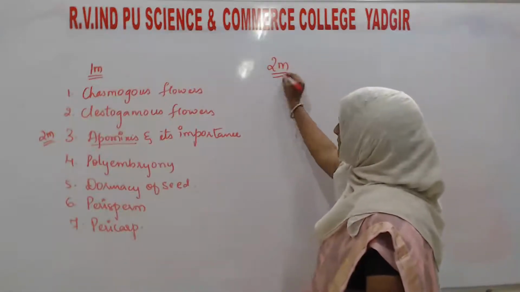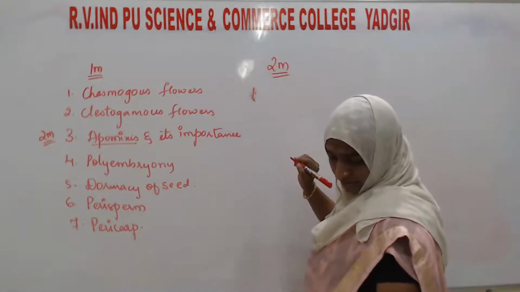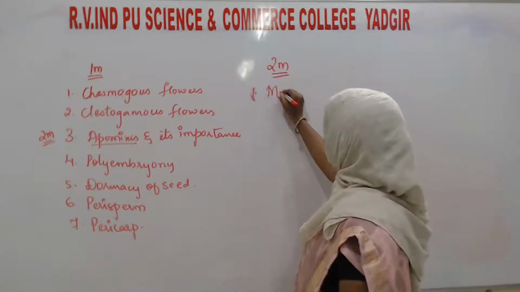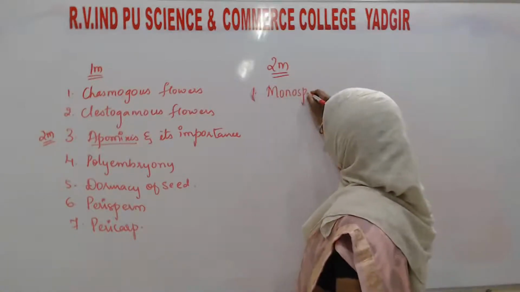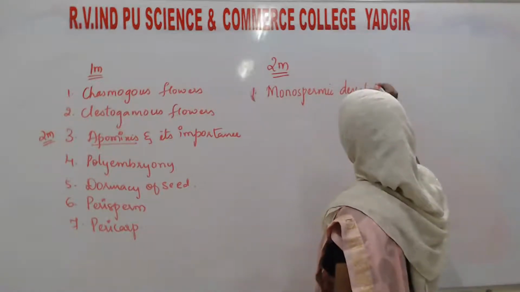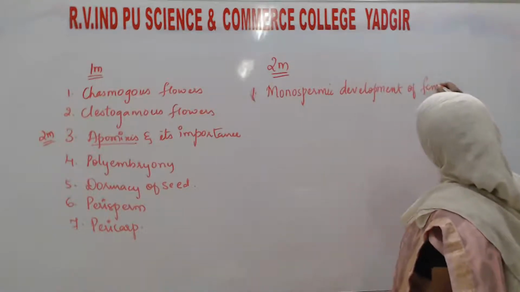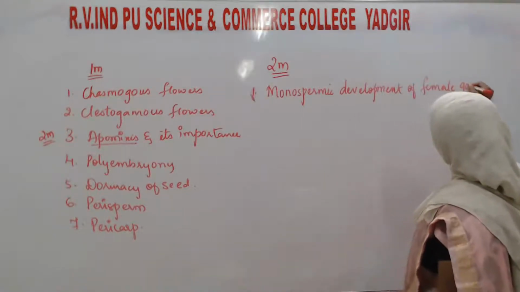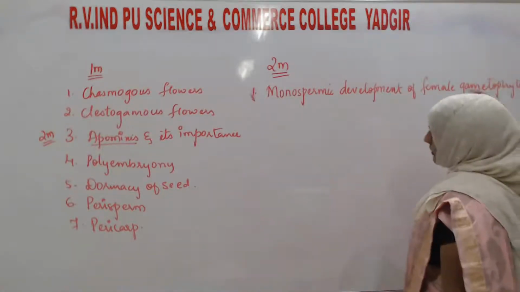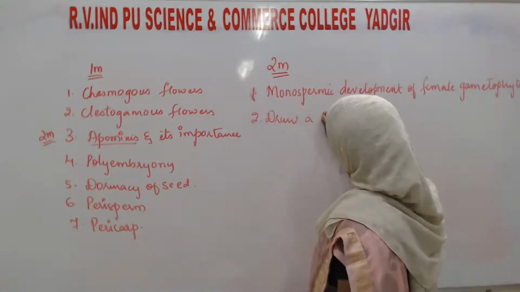First question: what is meant by monospermic development of female gametophyte?